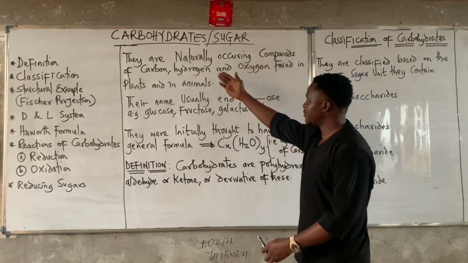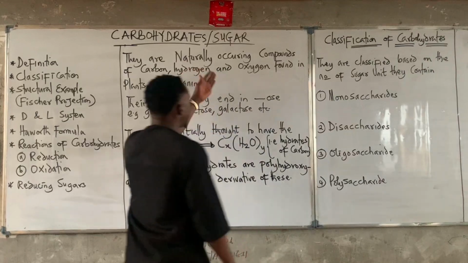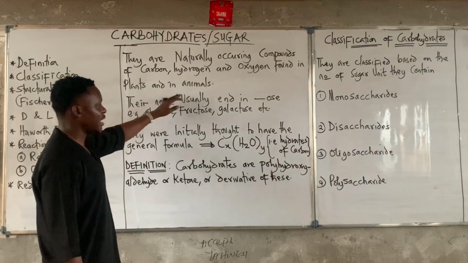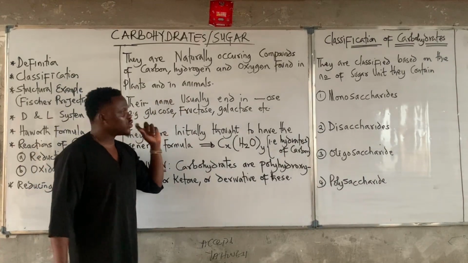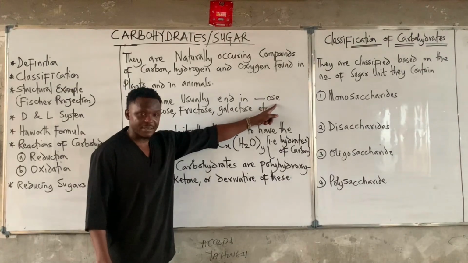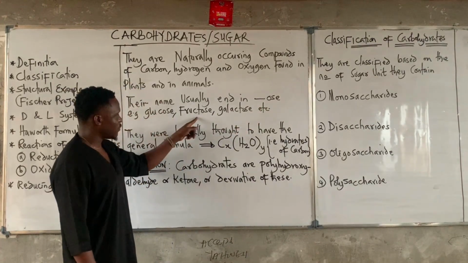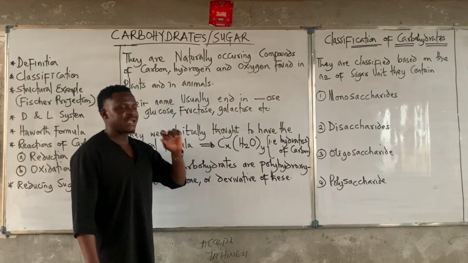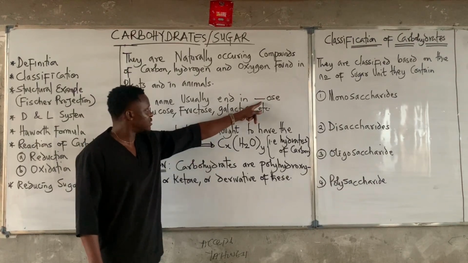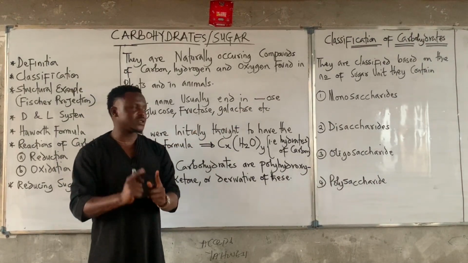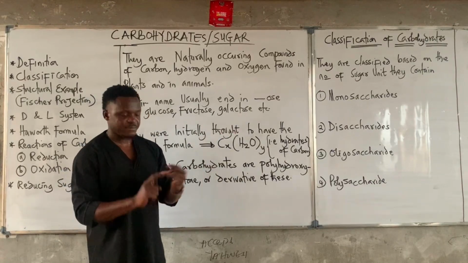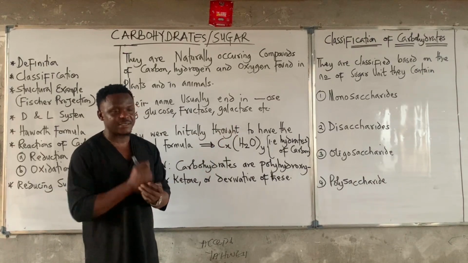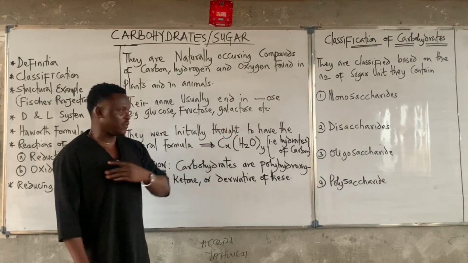Okay. First we said carbohydrates are naturally occurring compounds of carbon, hydrogen, and oxygen found mostly in plants and in animals. Their names usually end in -ose, O-S-E. Example: we have glucose, fructose, and galactose. As we're going to be seeing now, these -ose endings are usually, but not all the time, because this is mostly used for monosaccharides and disaccharides. Most of the times in polysaccharides, they don't really end with -ose. Just take note of that.